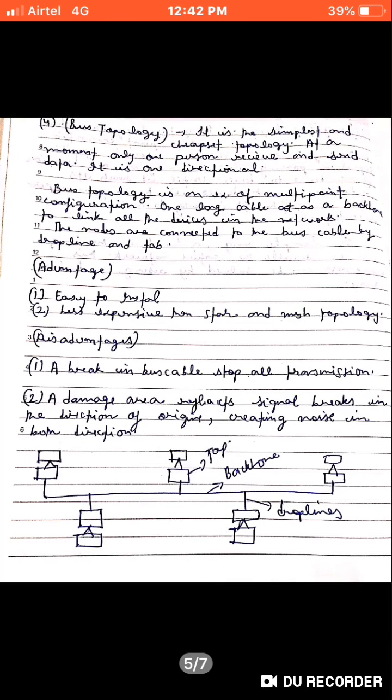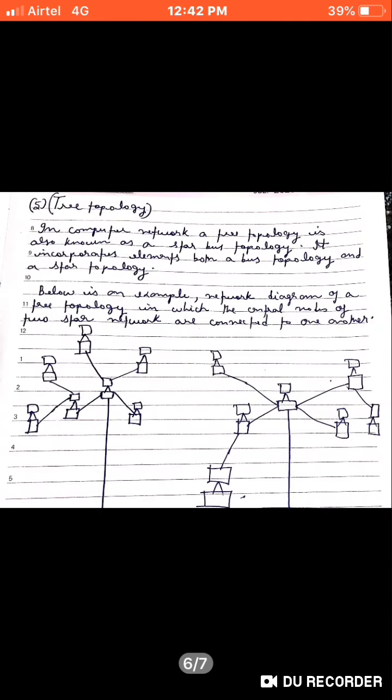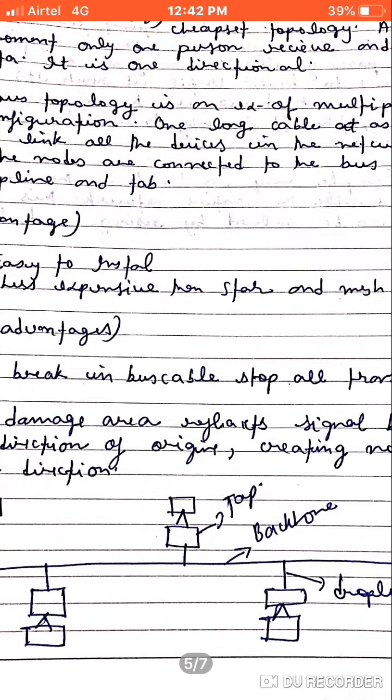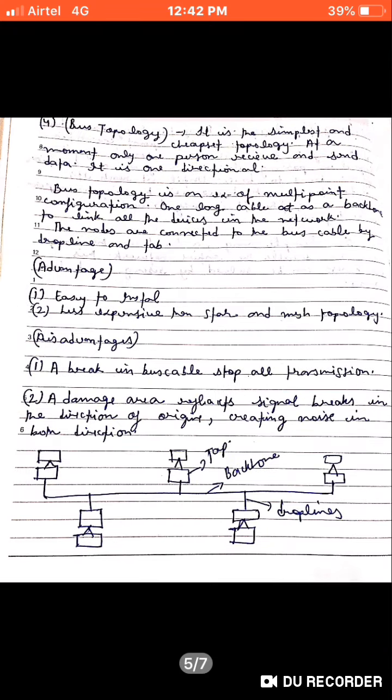The next one is the bus topology. It is the simplest and cheapest topology. At a moment, only one person receives and sends data. It is one directional. So what happens in bus topology is that, I will explain by this particular diagram. Focus on this particular diagram, this big line is known as the backbone.